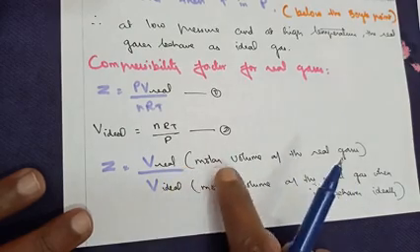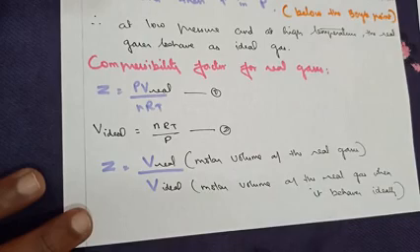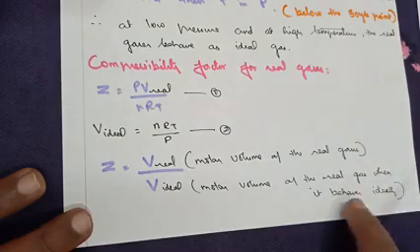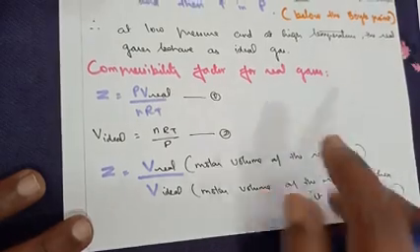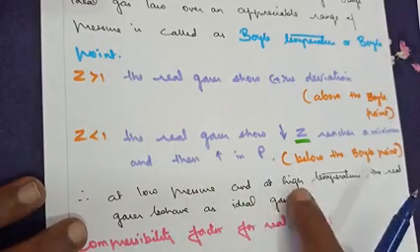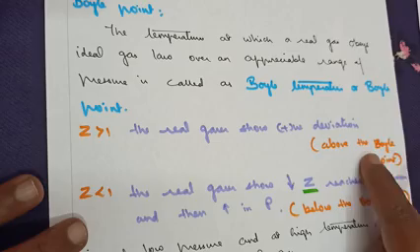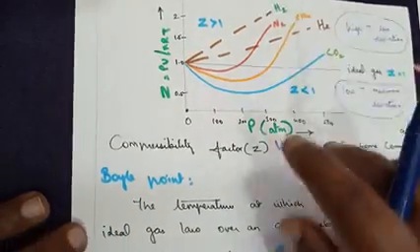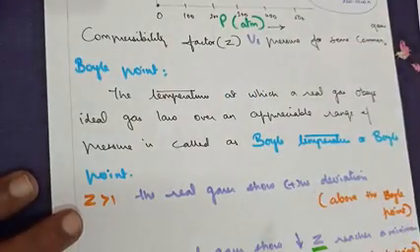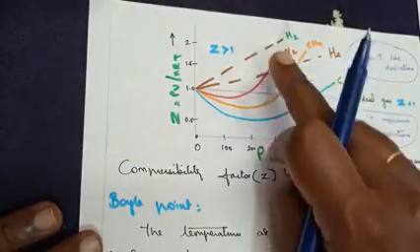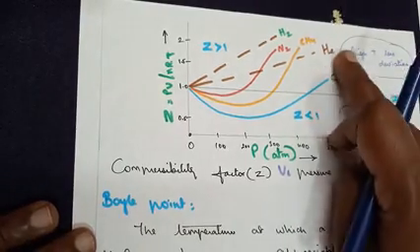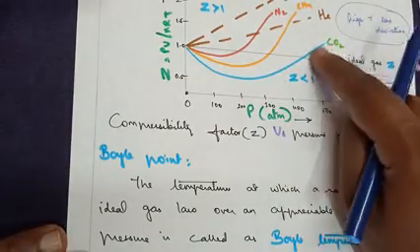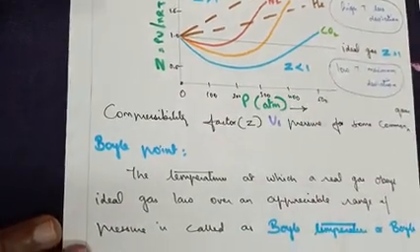Now what is V real? It is the molar volume of the real gas, and V ideal is the molar volume of the real gas when it behaves ideally. When does it behave ideally? At low pressure and at high temperature. It can be above the Boyle point. It will give you a positive line, a positive deviation, the line that is above the ideal gas line, that is Z equals 1. Below the Boyle point, it decreases, then it increases with the increase in pressure. Thank you.